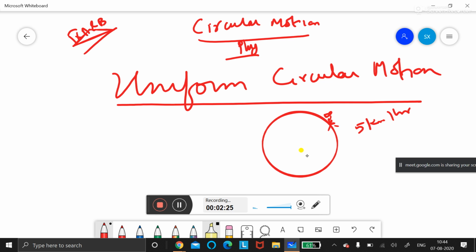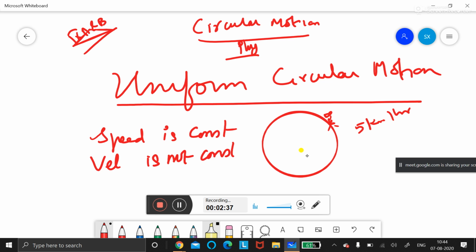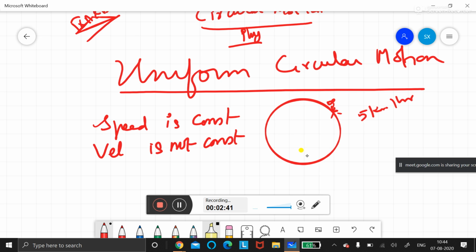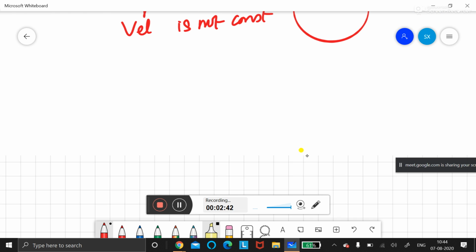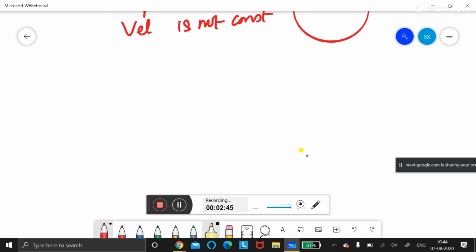But actually what has happened, even though the speed is constant, the velocity is not constant in this. Why? Ma'am, because the direction will change. Very good. That's why. The direction is always changing, it keeps on changing.